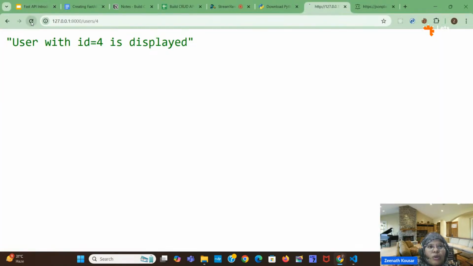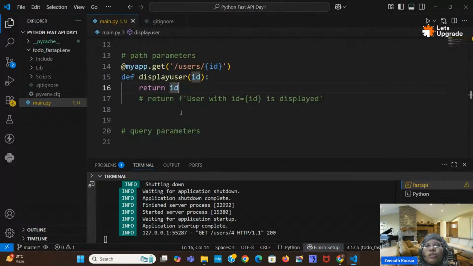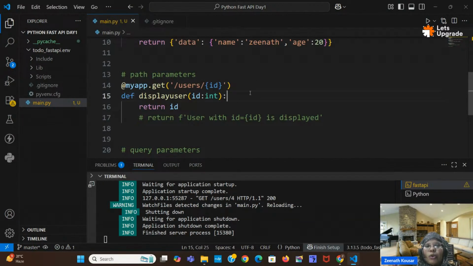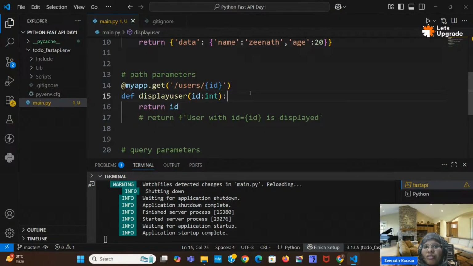Okay, so I will do a refresh. As you can see here, it is a string data type. So by default, path parameters come in as a string value only. But if we want integer values, then we have to use int like this. No need to do any type conversions on your own.